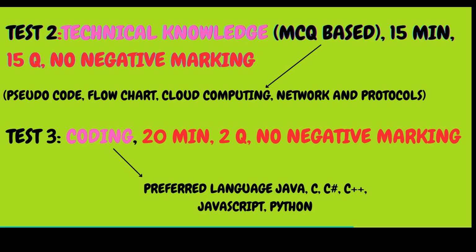The third section is coding, and there will be two coding questions that you have to complete in 20 minutes, and there is no negative marking in this also. There is a compiler for it, and you'll have two sample test cases with open access, but there will also be some hidden test cases. You will not be graded only on your sample test cases, you'll be graded based on your hidden test cases as well.